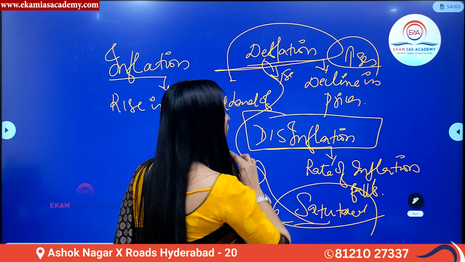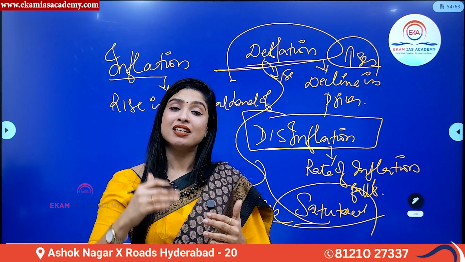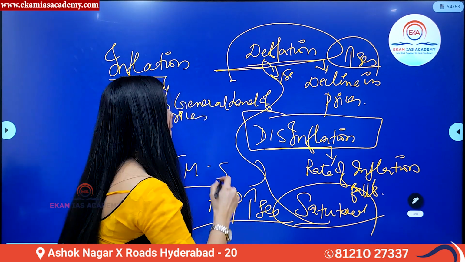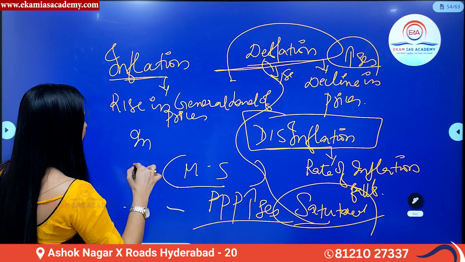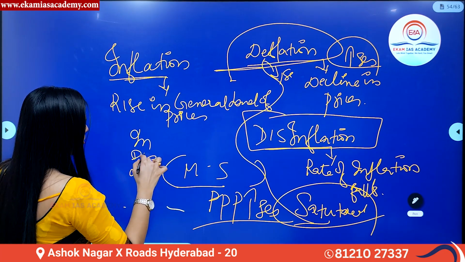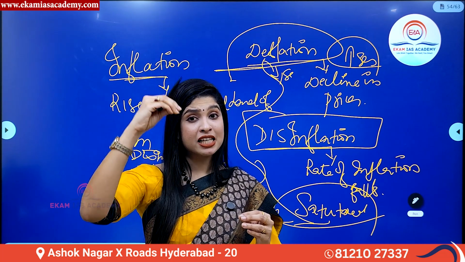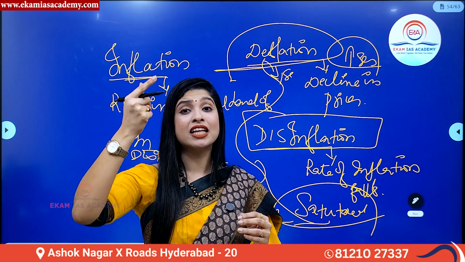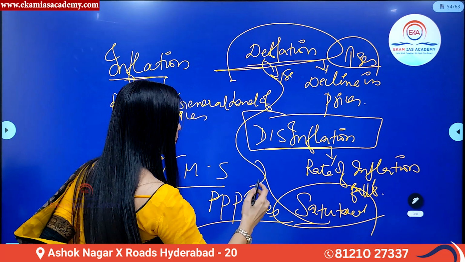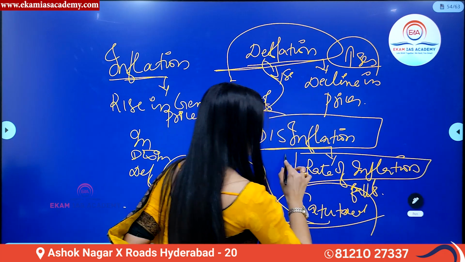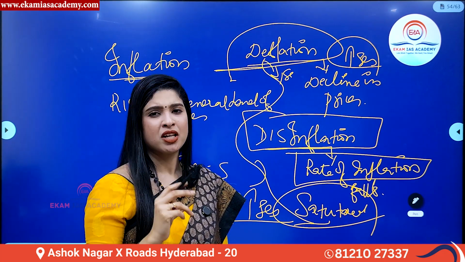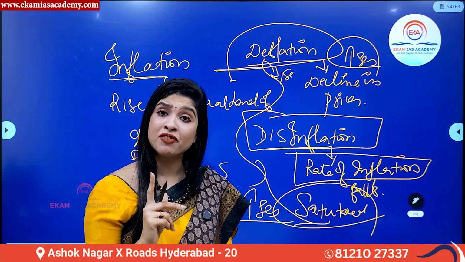Having said that, the next important topic is disinflation. To make it more simple, disinflation is something between inflation and deflation. In simple terms, disinflation means a decline or a fall in the rate of inflation. I repeat, rate of inflation over a period of time. Now, what is rate of inflation or inflation rate?